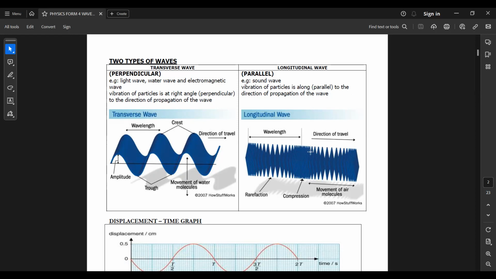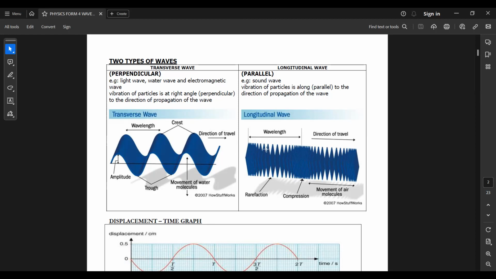Then what is a longitudinal wave? The direction of wave propagation will be parallel to the particles' vibration. For example, a sound wave. These are the particles that transfer the momentum, move, experience collision, and bounce back.